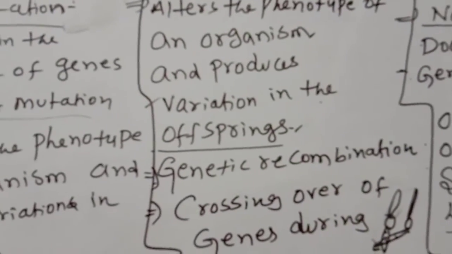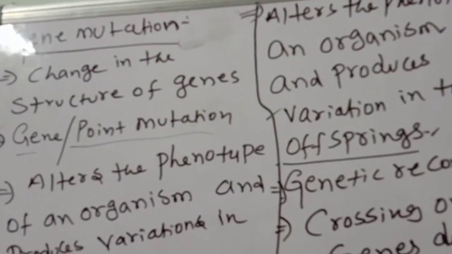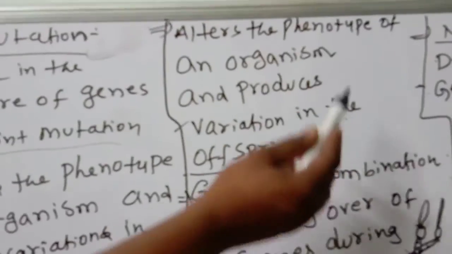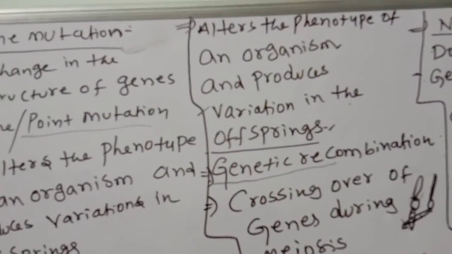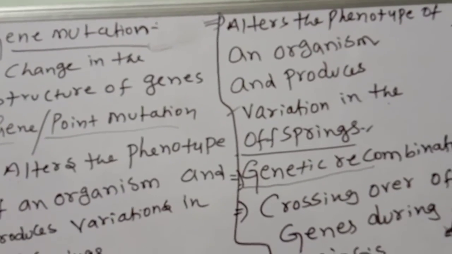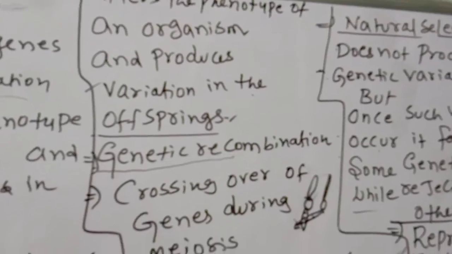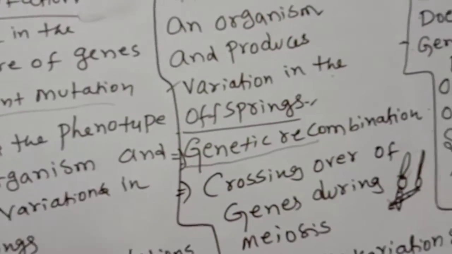So like this, gene mutations, chromosomal mutations, genetic recombinations and natural selection are the main concepts of the modern synthetic theory. The next important thing is natural selection. Natural selection we are going to discuss.